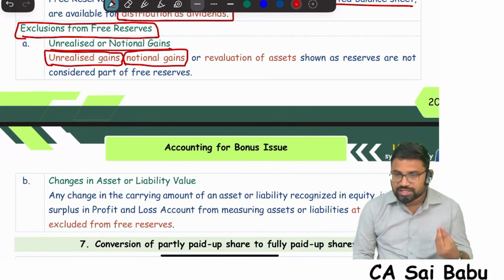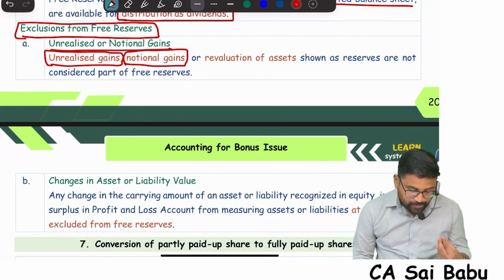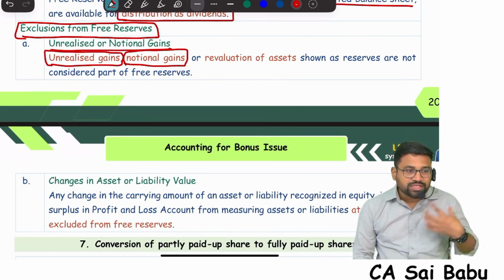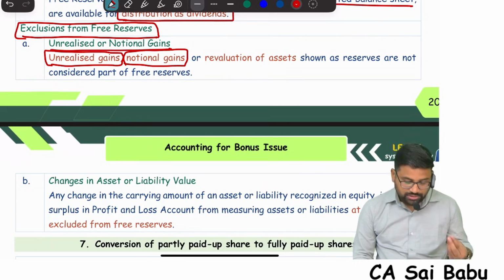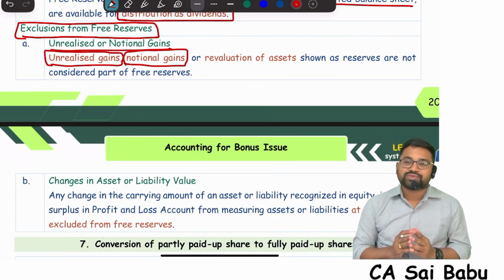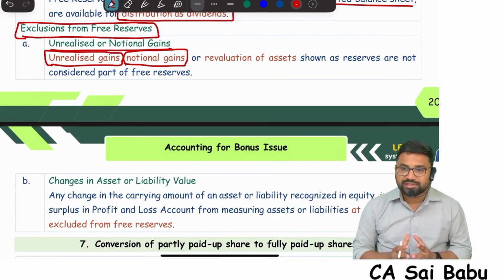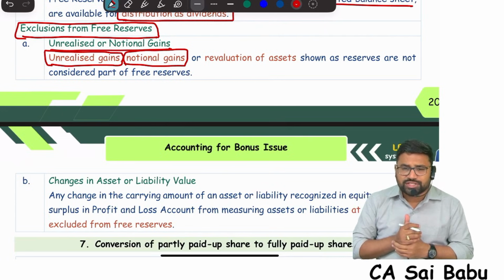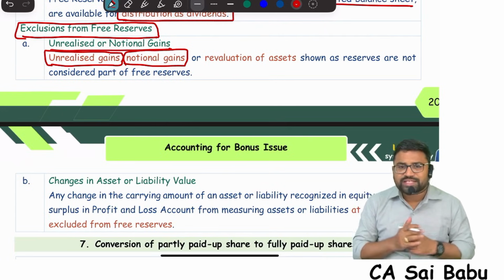We have not actually realized it. Notional means we are assuming those gains. So gains which are not realized, which do not actually exist, not received in the form of cash, are not considered as free reserves.